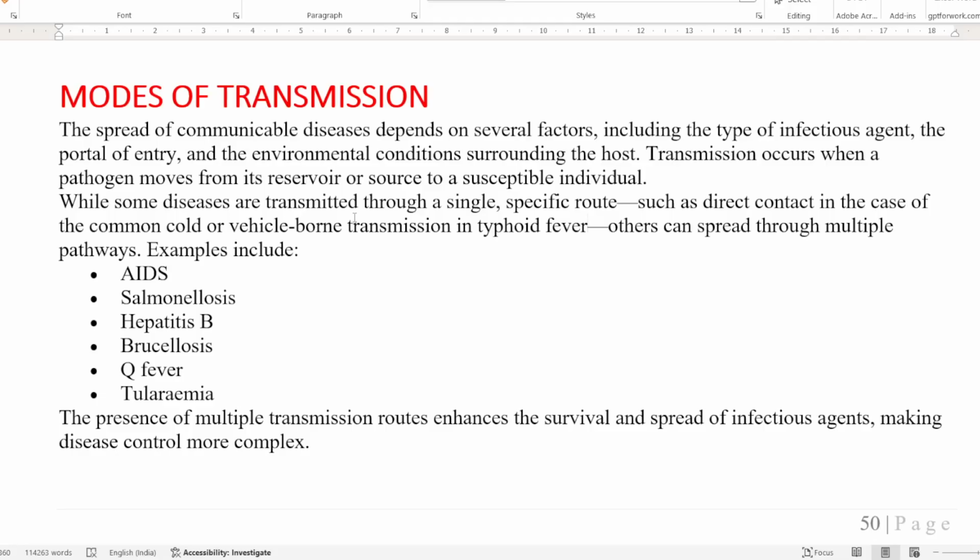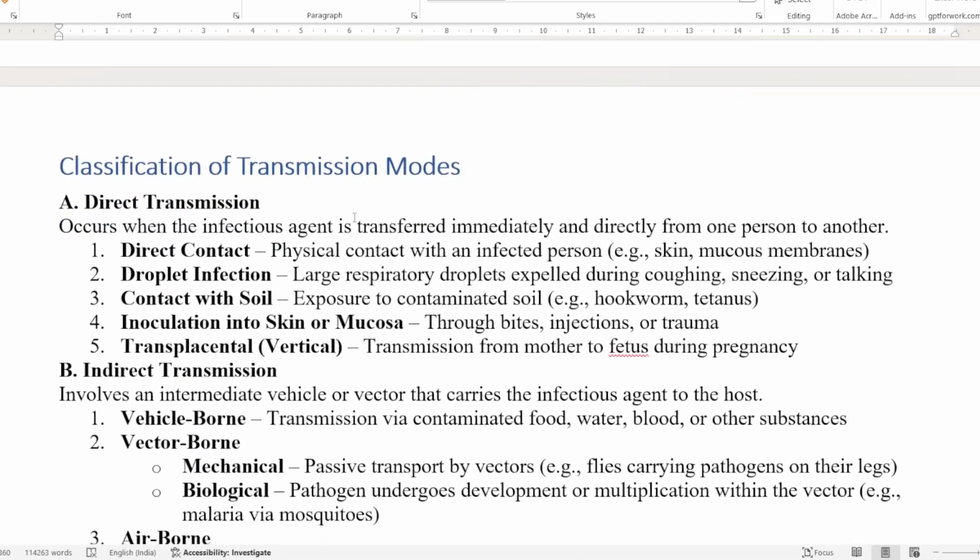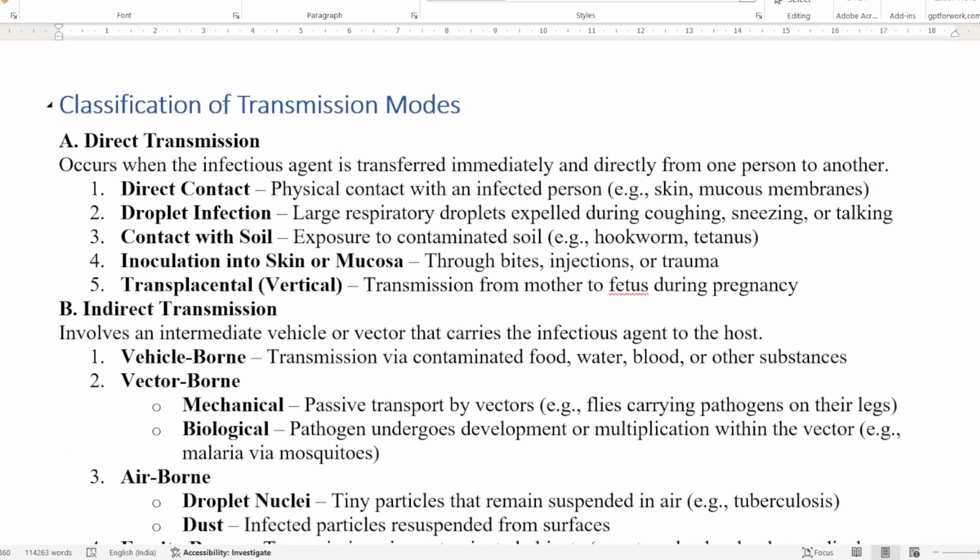The presence of multiple transmission routes can also be there. It enhances the spread of the infectious agent, making disease control more complex. If we classify the transmission modes, we can say it is on the basis of whether the infectious agent is transferred immediately or directly to the person, or any vehicle or vector is required for the transfer. So there are two types: direct transmission and indirect transmission.